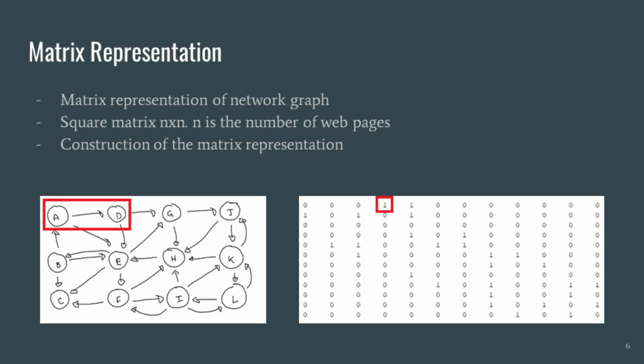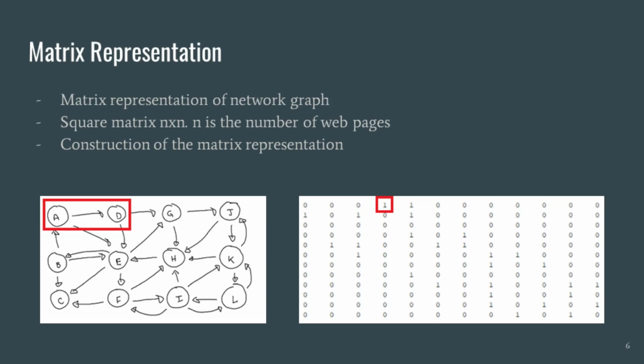Here is the matrix representation of the network graph in the example. The matrix representation is a square matrix n by n, where n is the number of web pages present. It was constructed by ordering the 12 web pages in the rows. If that web page points to another web page, it has its column value changed. For example, web page A, which corresponds to the number 1, and thus is the first row, points to D, which corresponds to the number 4. Therefore, the value in row 1, column 4 is now 1. We continue this process for all nodes in the set of 12 web pages, and this is the resulting matrix.